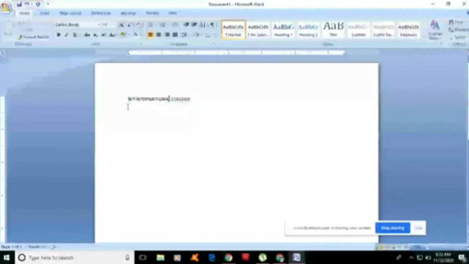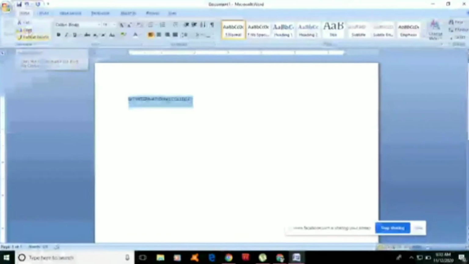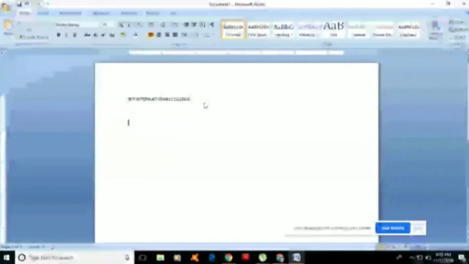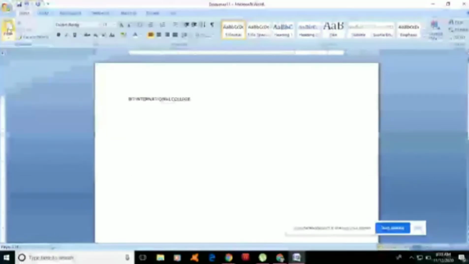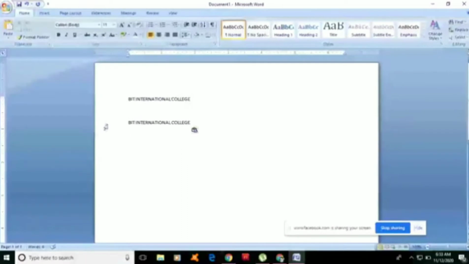There is also another way of highlighting this, by clicking the selection bar. After that, you are going to go to the Clipboard group and click Copy. Next, go to the line where you want to copy BIT International College. After that, you click the Paste button. So you already copied BIT International College to the next line.